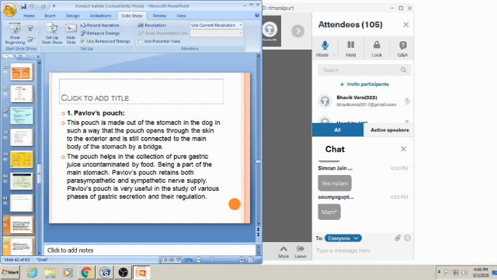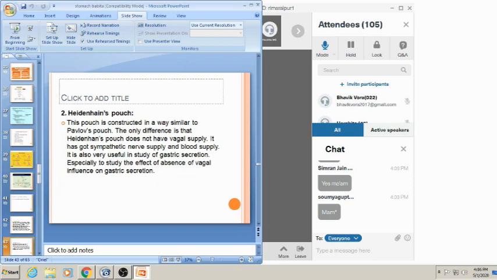gastric acid secretion. Okay, second is the Heidenhain pouch. In this pouch, the pouch is separated from the stomach, and they are joined. Here the nerve supply is going to be cut. There is an incision, only blood supply is intact.